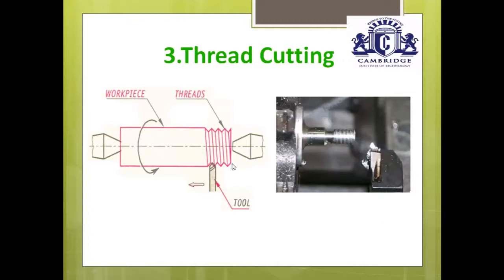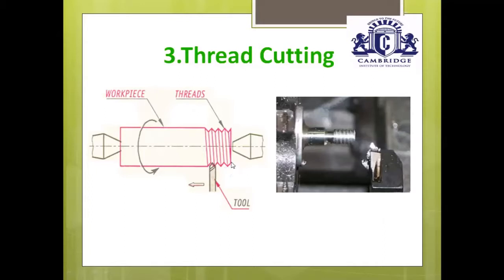Here the depth of cut is perpendicular to the axis of the workpiece. This is the axis of the workpiece or axis of the lathe. Depth of cut is perpendicular to the axis, and this is the tool movement direction. Here, the depth of cut we are giving is either 0.2 or 0.3 mm. Once given, move the single point cutting tool from one end to the required length of the workpiece and take it back to its original position.